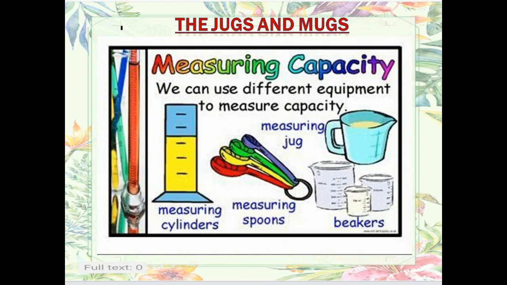Then measuring spoons are there. When we make cakes and some sweets, we use measuring spoons. Then measuring cylinders are there. The cylinders are used to measure the rainwater, how much of the rainwater is being collected, or to measure oil, etc.